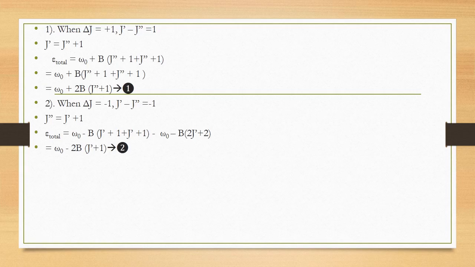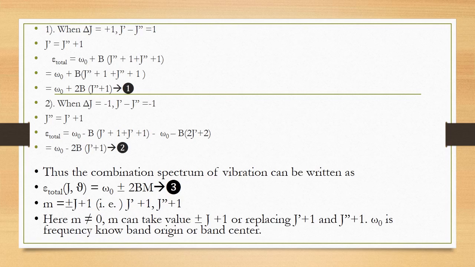So for the upper level, that is the transition from 0 to 1 and from 1 to 0, we have seen the equations as plus 1 and minus 1. Combining these two equations, the combined spectrum of vibration can be written as E total of J', J'', mu equal to omega 0 plus or minus 2B m.